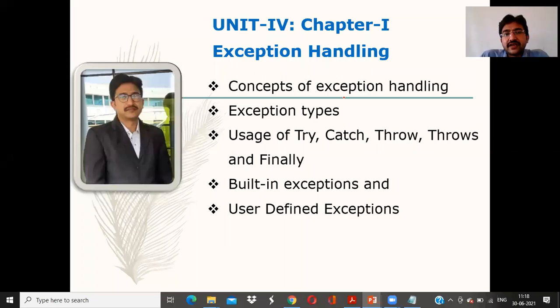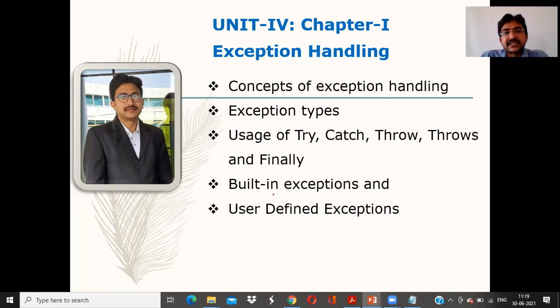We are going to see a new chapter in Unit 4, that is exception handling. The concepts of exception handling, followed by the types of exception handling. We are going to see how to handle exceptions with the help of keywords like try, catch, throw, throws, finally.